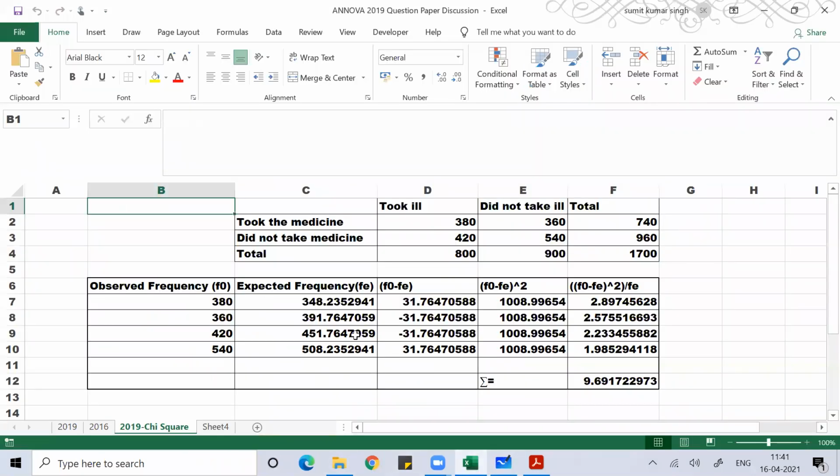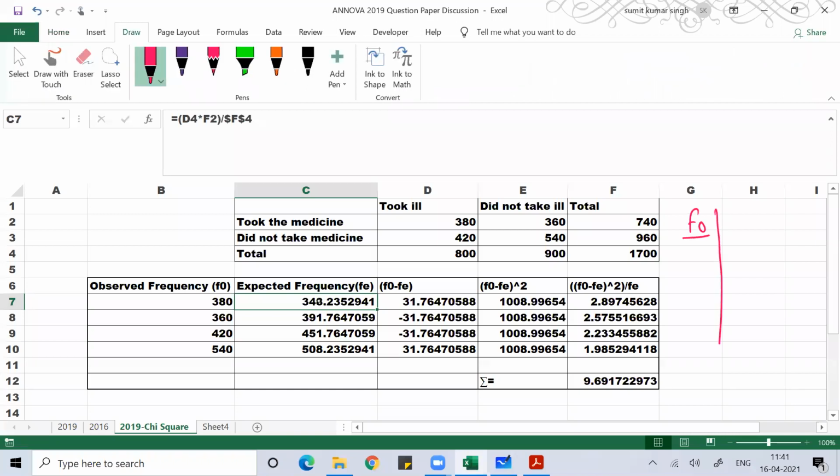So you can see I have already calculated everything, so you will get this value. The first thing you will do is find F naught. F naught is the data given in the question: 380, 360, 420, 540, that we call the observed frequency. Then I'll find the expected frequency. The expected frequency of 380 is 800 into 740 divided by 1700.